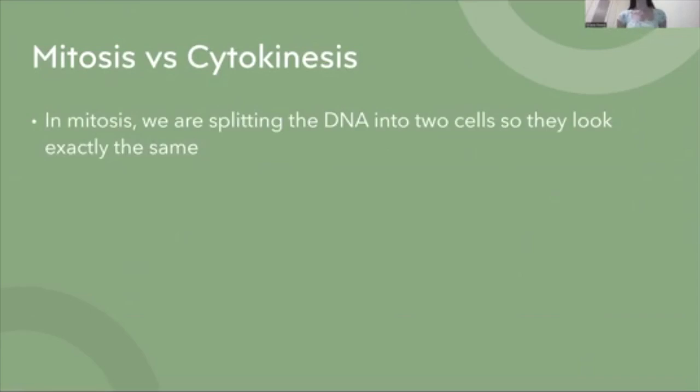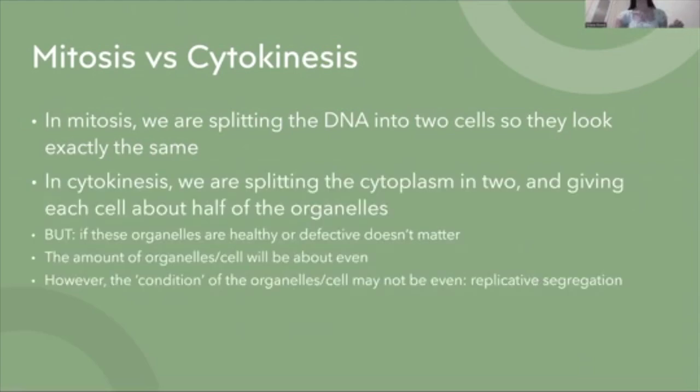All right, so let's talk about what mitosis does versus cytokinesis. And keep in mind that both of these are splitting things up. In mitosis, you're splitting DNA into two cells, so they look exactly the same. In cytokinesis, you're splitting the cytoplasm in two, giving each cell about half of the organelles, about half of the cytoplasm.